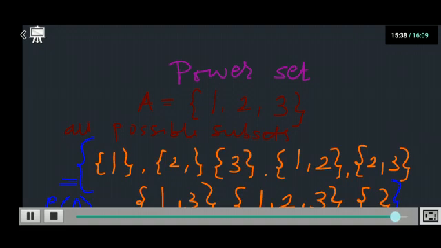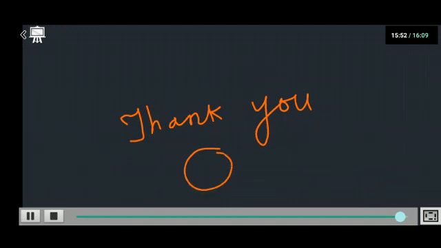Tomorrow in the next video, we will go ahead with universal set, complement of a set, then Venn diagrams and properties of operations of union and intersection.